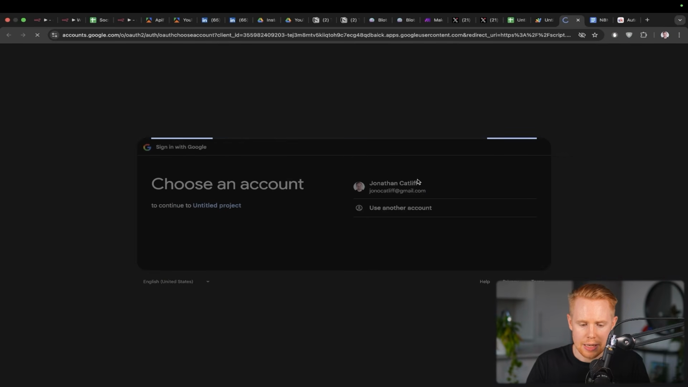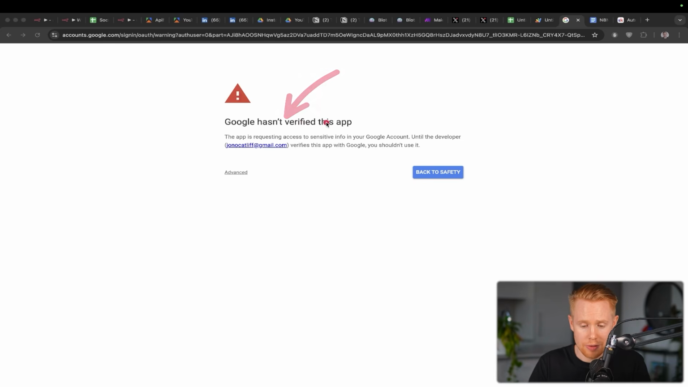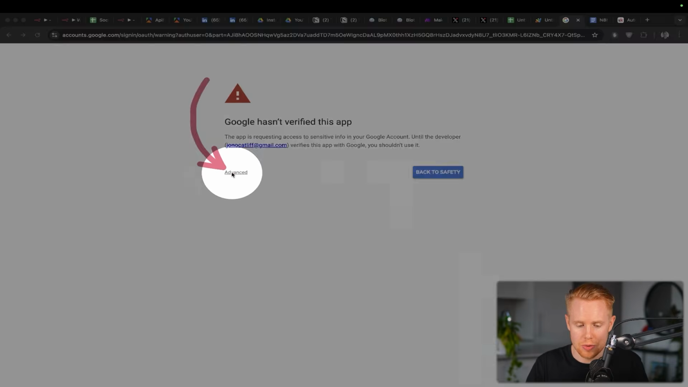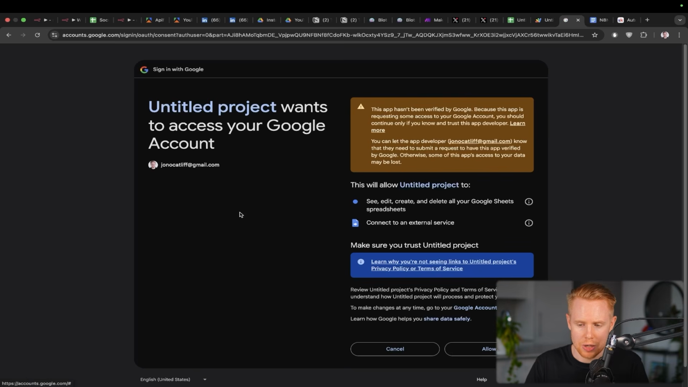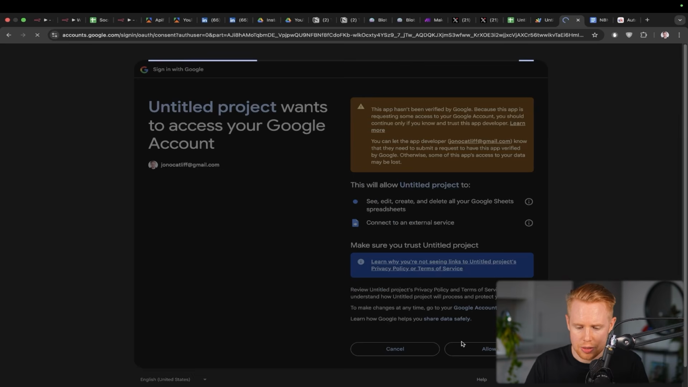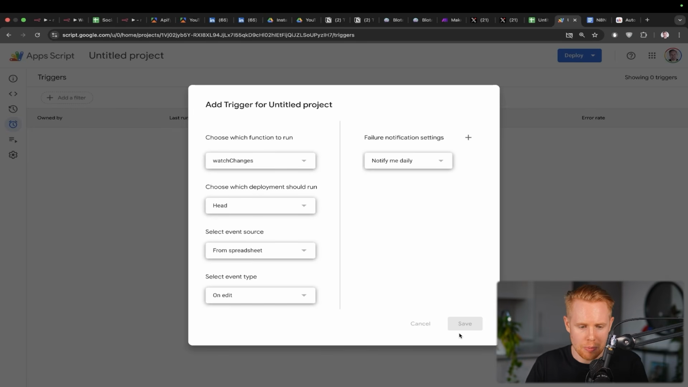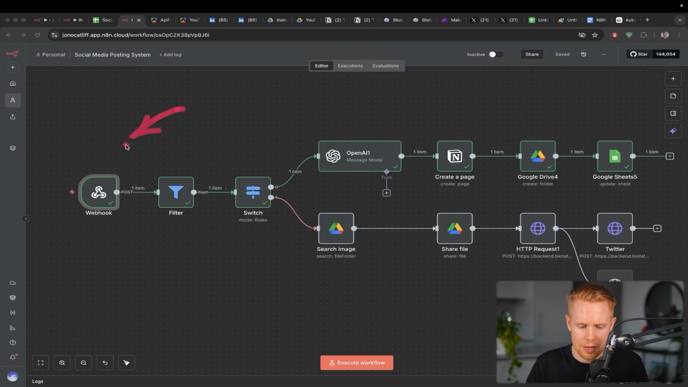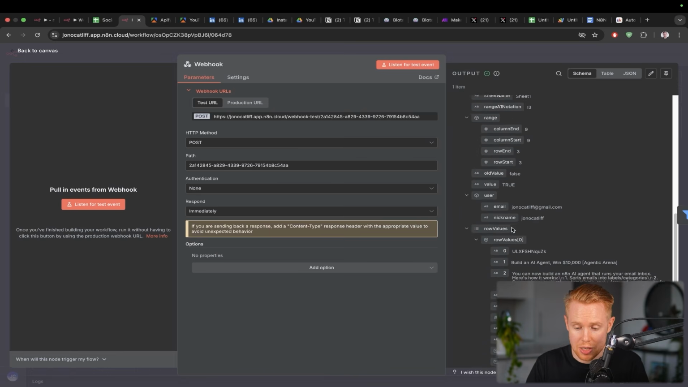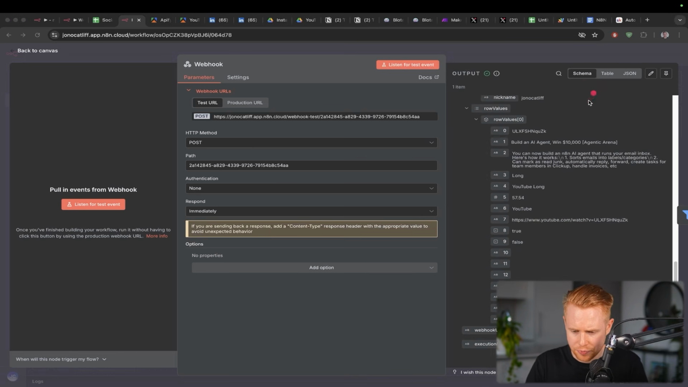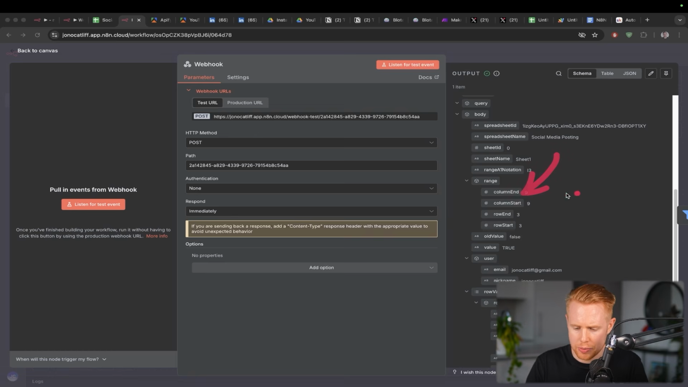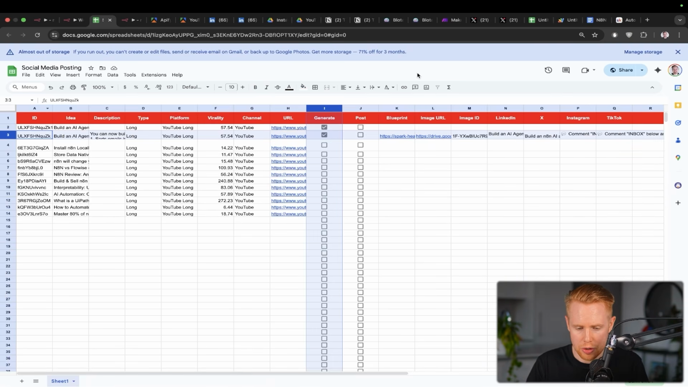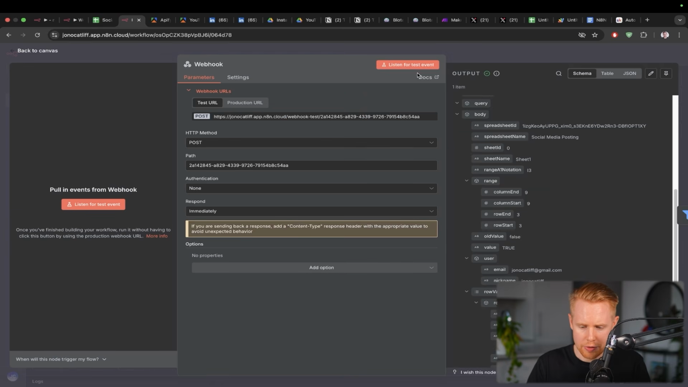We'll log in, and it's going to give us an error saying you're not a verified app developer, because I didn't verify myself as an app developer. Likely you're going to run into this too. I'm going to hit advanced down here, go to untitled project, and click allow, and we are good to go. Sweet. Now that we've set this up, we can receive information from our Google spreadsheet inside n8n. We're going to receive all of this data anytime we change anything. We can see all this data, including the column start, row start. For example, if we select this, column start, row start, all of this kind of stuff, we will get all the information we're looking for.